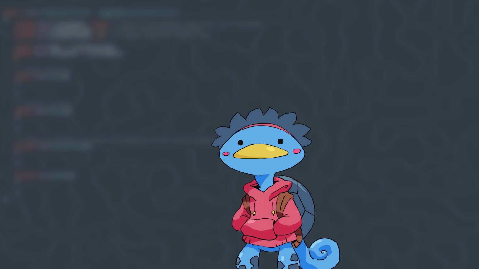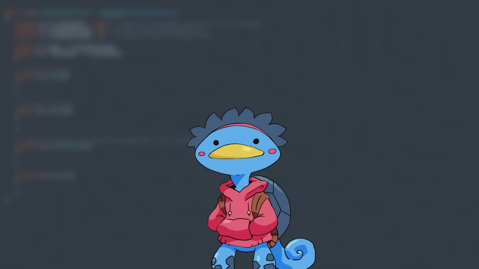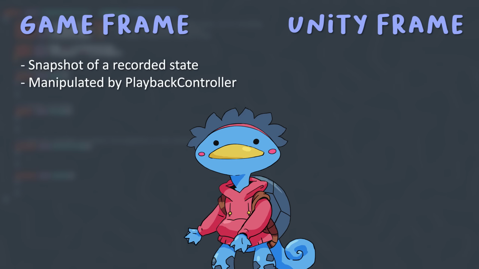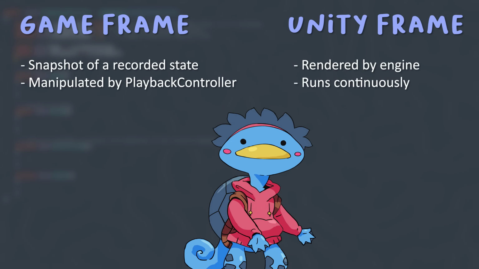There's frames and frames, so we're going to write down a quick definition of what we will call a game frame and a Unity frame. A game frame is what happens during our game, and this flow of frames we want to record, pause, rewind, fast forward or restore at any point in time. Meanwhile, Unity frames are the regular frames rendered by the engine, and we don't want to pause or rewind those, nor can we for that matter.